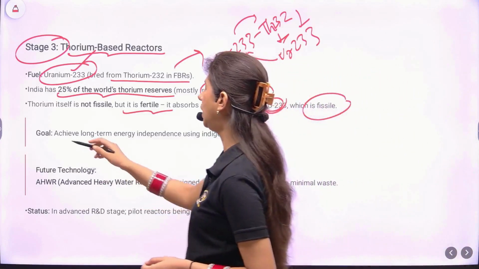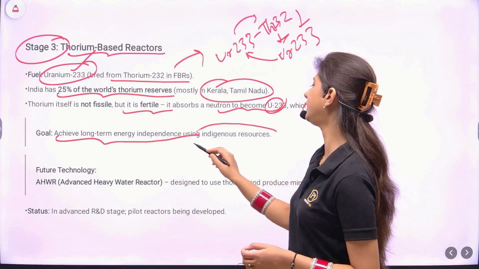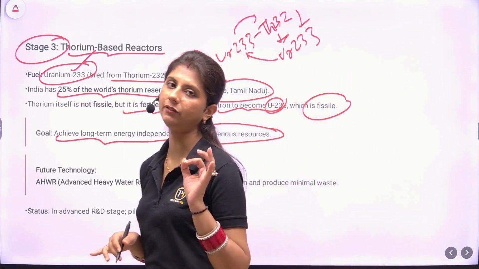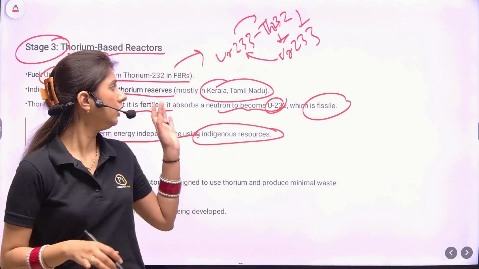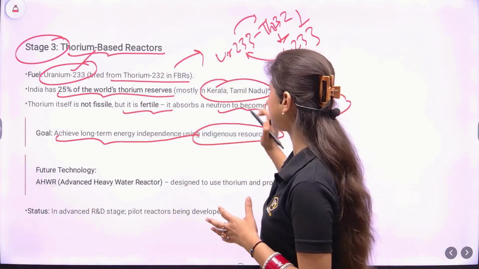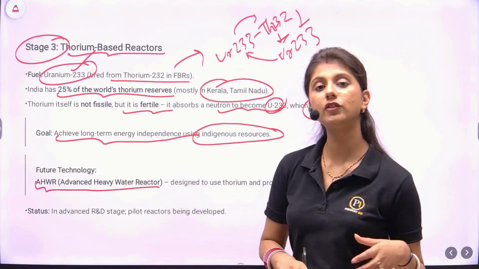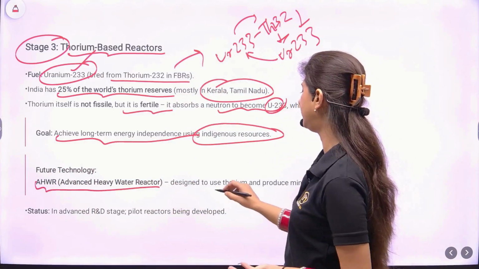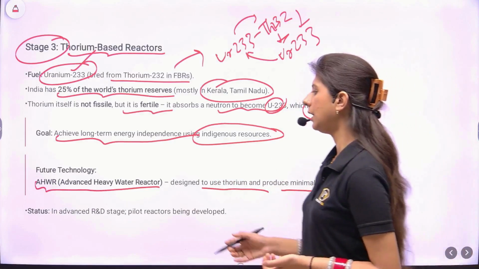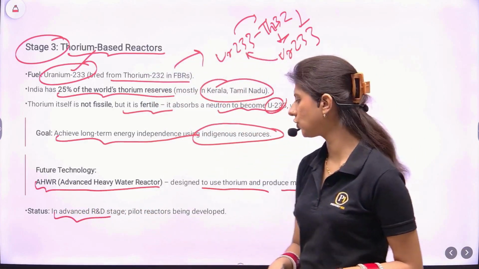What is our goal? Achieve long-term energy independence using indigenous sources. By using these sources, we won't have to rely on uranium-235, which is in very small amounts. We will have a self-sustained nuclear reactor. This can be used in future technology, which will be the advanced heavy water reactor designed to use thorium and produce minimal waste. The status, of course, is the advanced research and development stage.